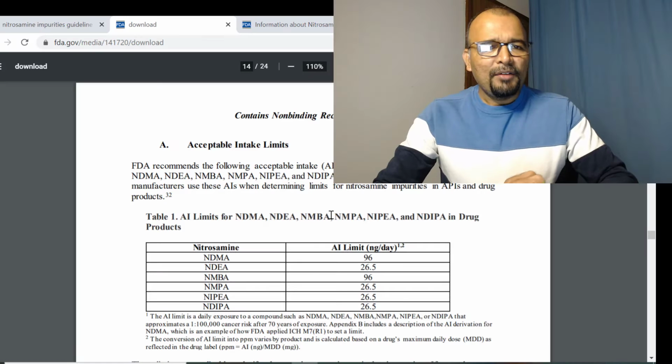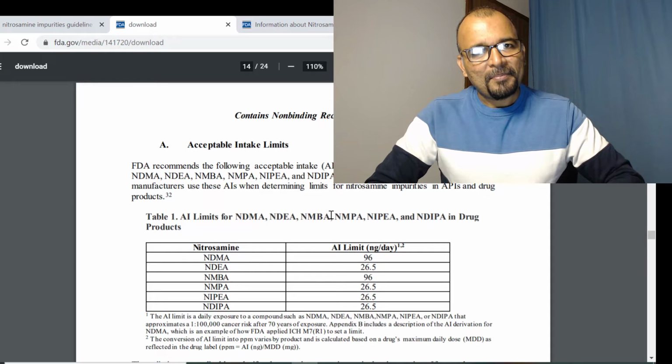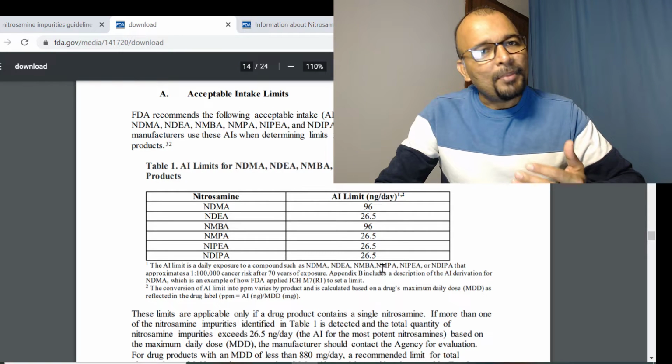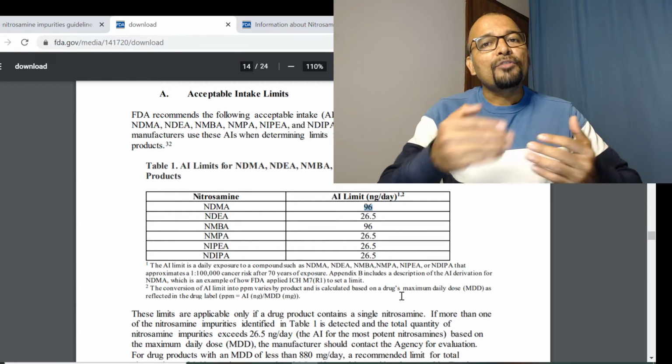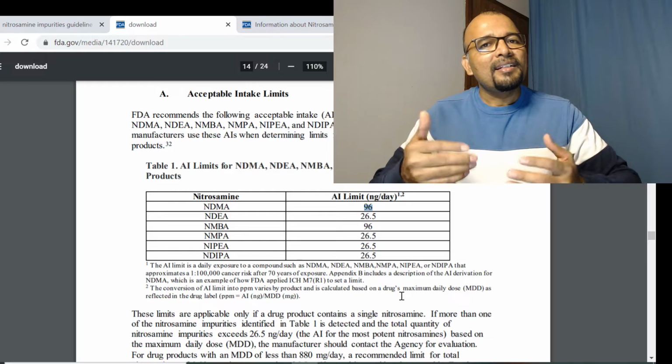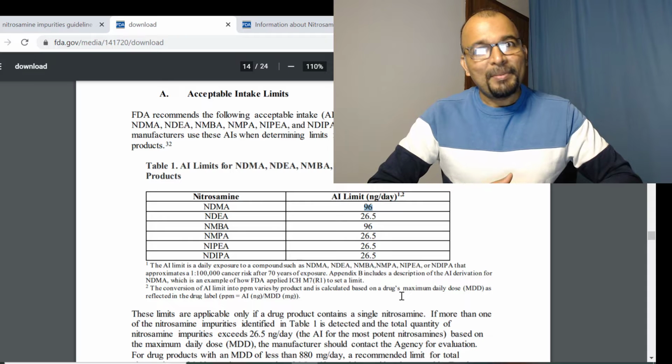And let me take you to the page where the limits are provided, and look at this page number 14. Now in this case you will find the limit in terms of acceptable intakes, and if you look at the guideline you will find that the limit is given in terms of nanogram per day. So for example, if you have an impurity which is NDMA, then the limit is what? 96 nanogram per day. Now how can one convert and understand this limit in terms of the more popular or regular unit, like let us say ppm?